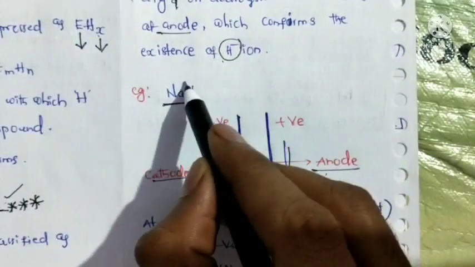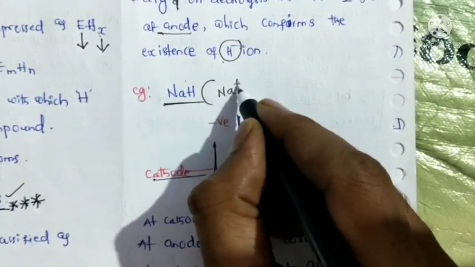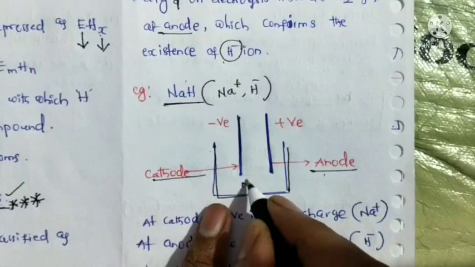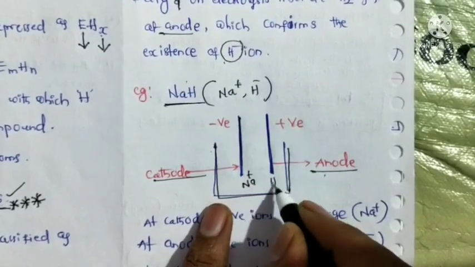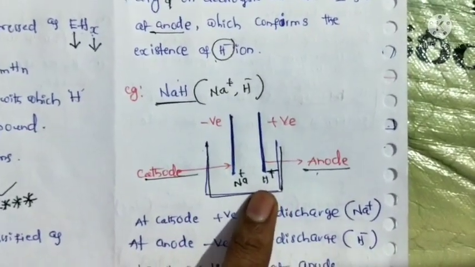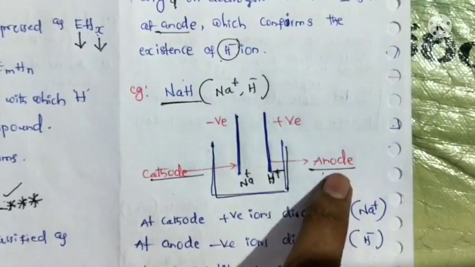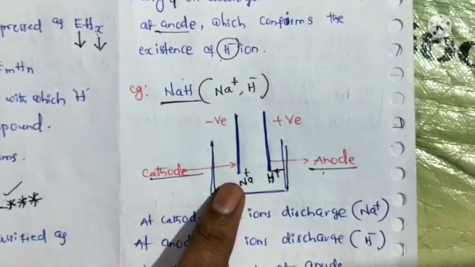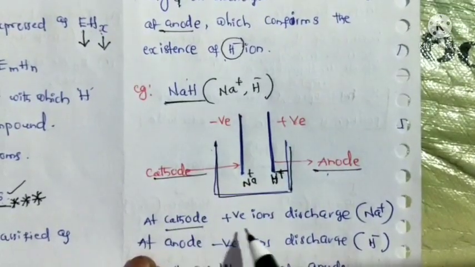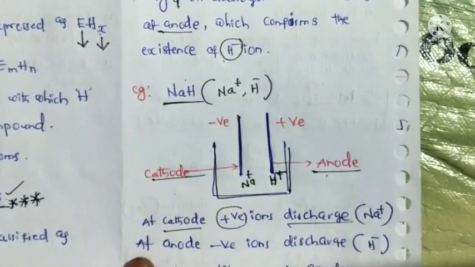During electrolysis, sodium hydride dissociates into Na+ ions and H- ions. H- ions, that is hydride ions, are discharged at the anode. Sodium ions are discharged at the cathode. At the cathode, positive ions, that is Na+ ions, are discharged.